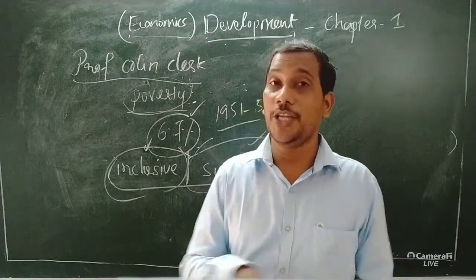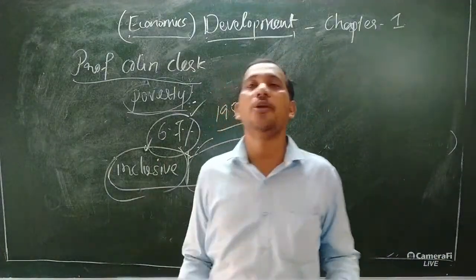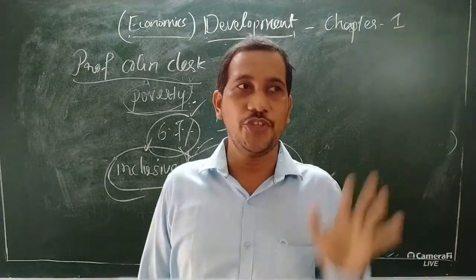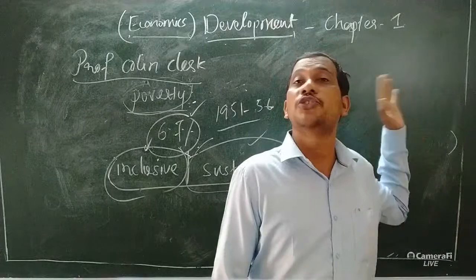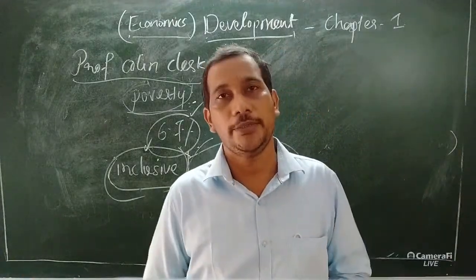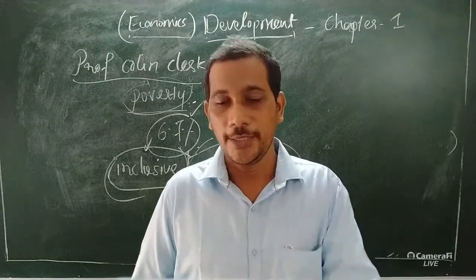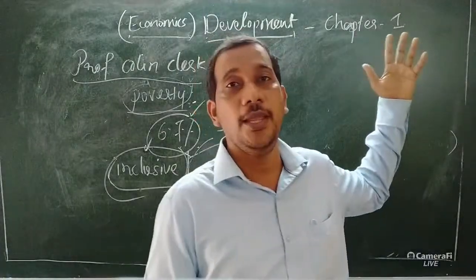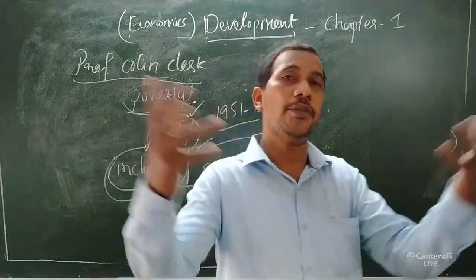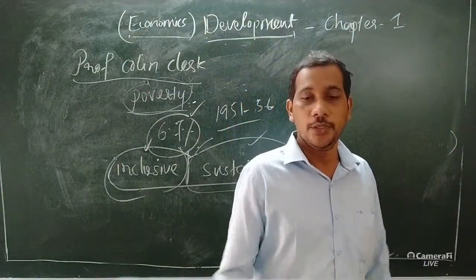Therefore those countries got development. Already I told you that. If the national income is stable and sustainable for ten or more years, automatically the country gets development. Before 1950, these countries' national income was stable, therefore they attained development.